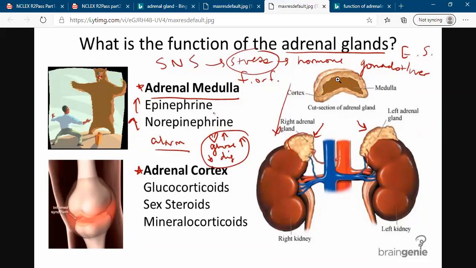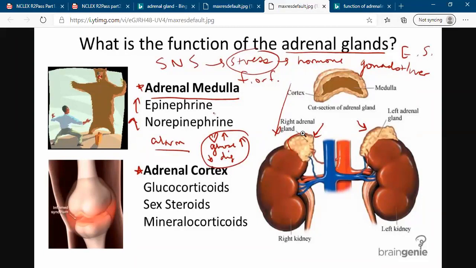Inside this gland is the medulla, and the medulla secretes two important hormones. These are epinephrine and norepinephrine, or adrenaline and noradrenaline, right?